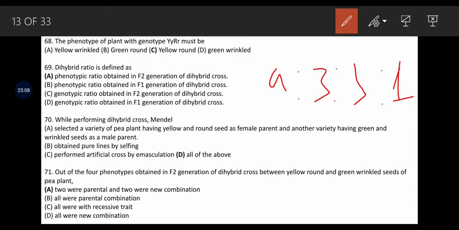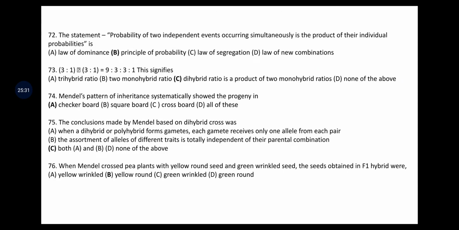Means he followed a systematic procedure. Out of the 4 phenotypes obtained in F2 generation of dihybrid cross between yellow round and green wrinkled seeds of pea plant, the options are 2 were parental and 2 were new combinations, all were parental combinations, all were with recessive trait, all were new combinations. Here the answer is 2 were parental and 2 were new combinations.